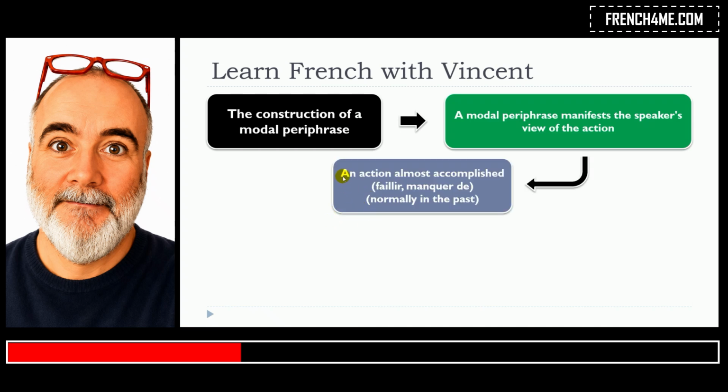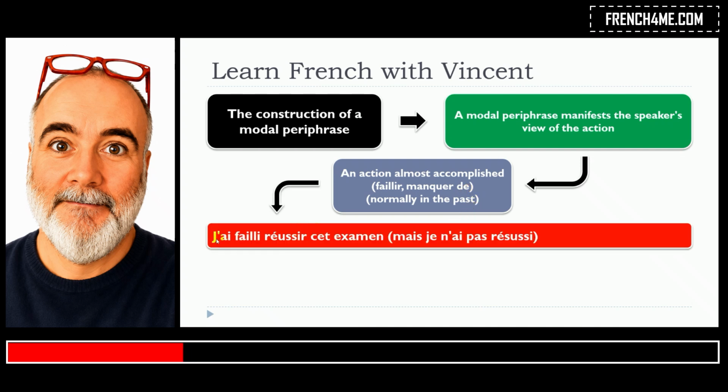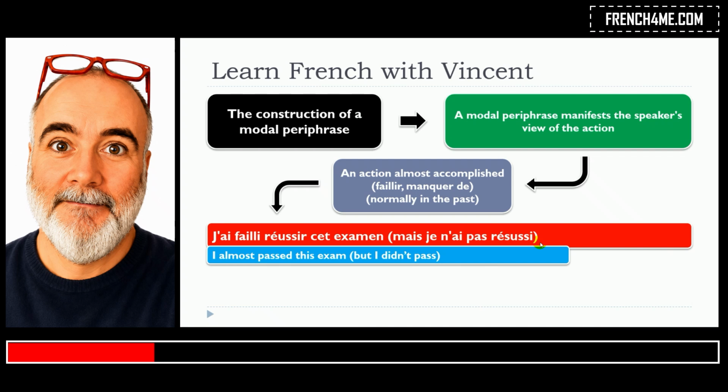So if we want to express an action almost accomplished, it will be possible to use faillir or manquer de. And normally you will use them in the past. J'ai failli réussir cet examen, implied, mais je n'ai pas réussi.